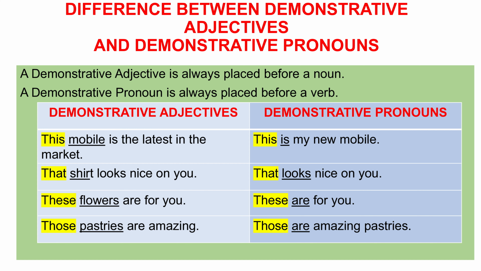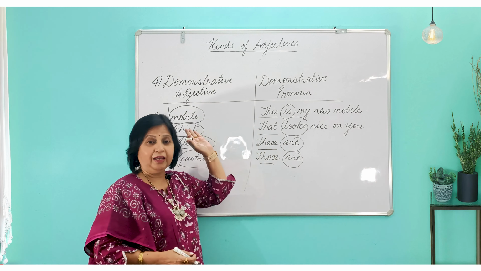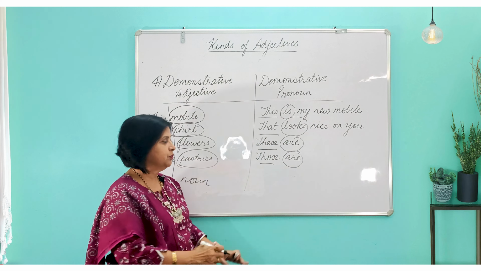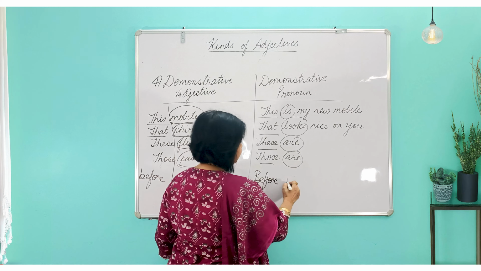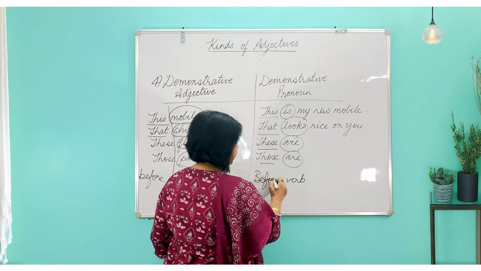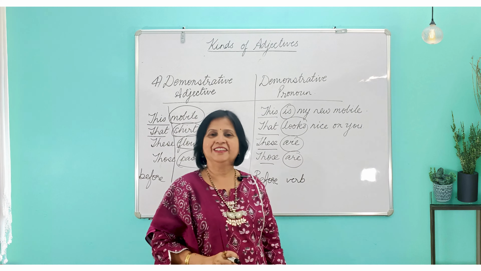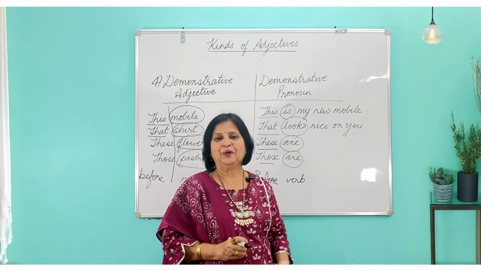I am talking about my new mobile. This is. So I am not directly saying as this mobile. I am talking as this is. So it always comes before a verb. And this way, if you remember this rule, you can easily find out whether it is a demonstrative adjective or whether it is a demonstrative pronoun.